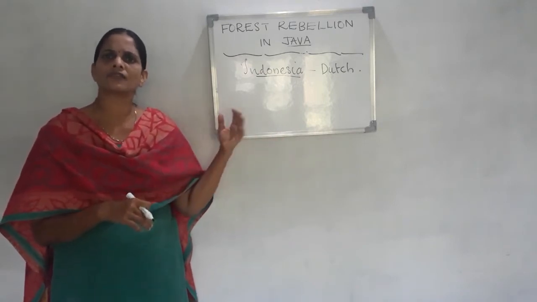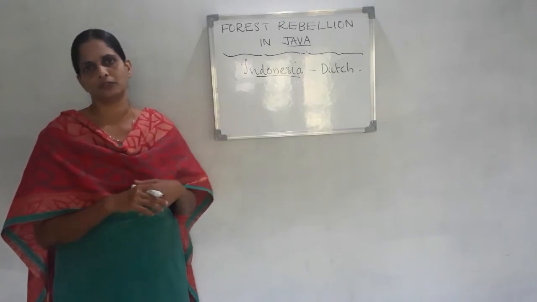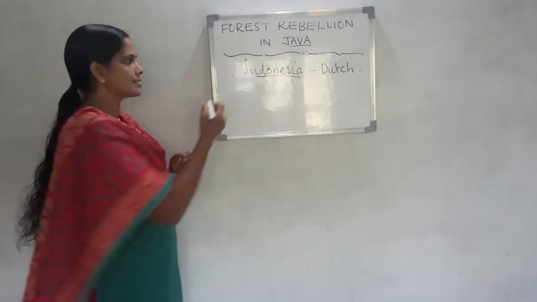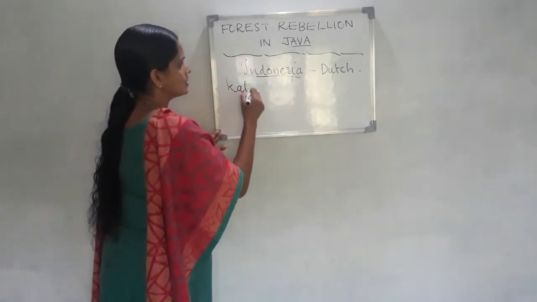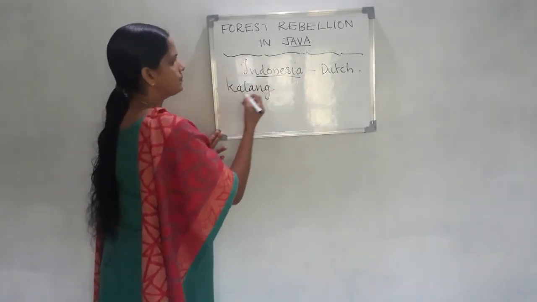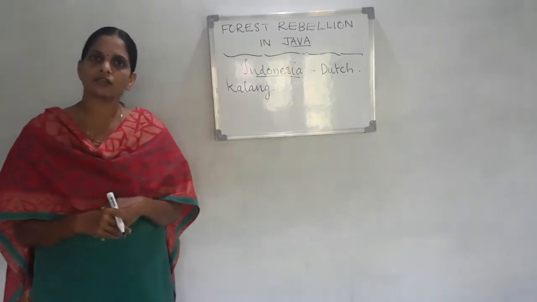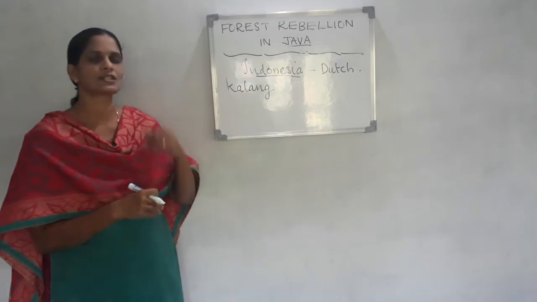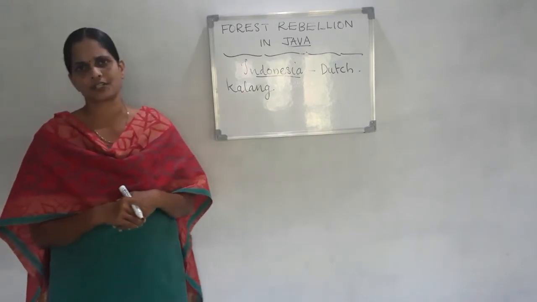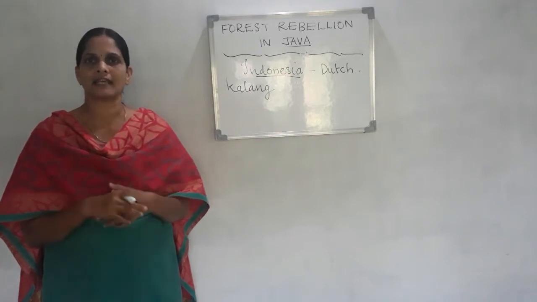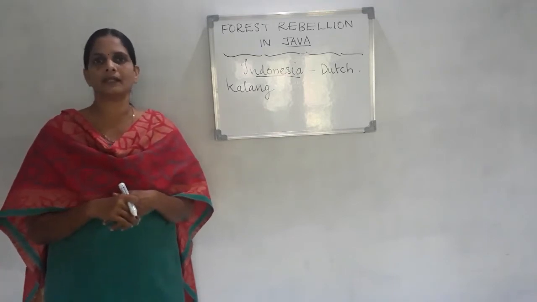They made lots of restrictions on the life of forest communities, especially the Kalang forest communities. The Kalang were the expert woodcutters of Java. They also imposed taxes on the people.